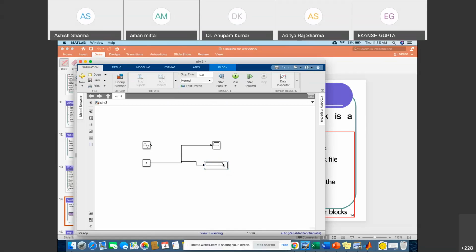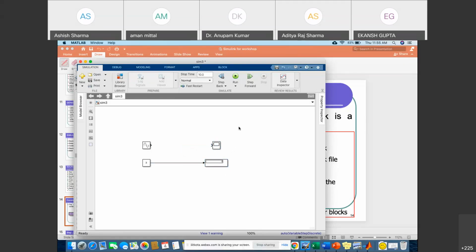Is it clear to you? I hope you understand what display and scope are. Scope shows the whole output that is coming, and display shows the last value that is available.